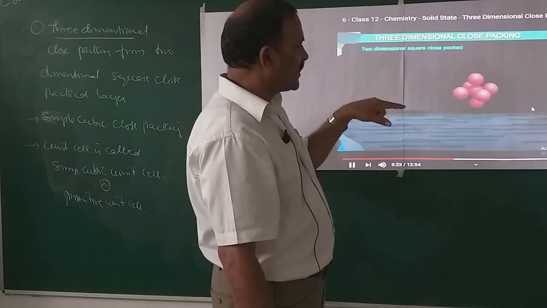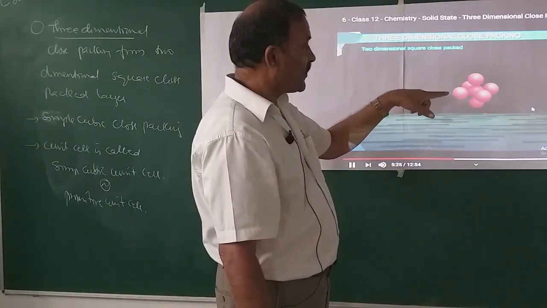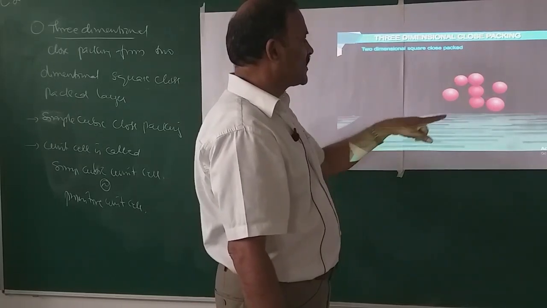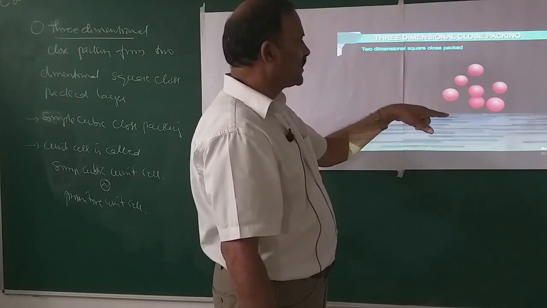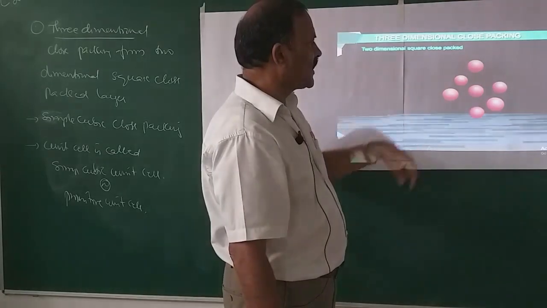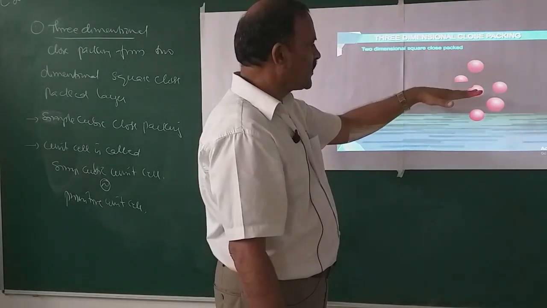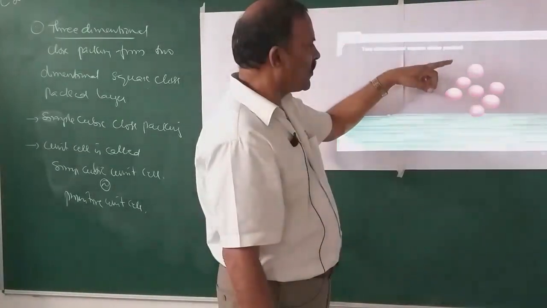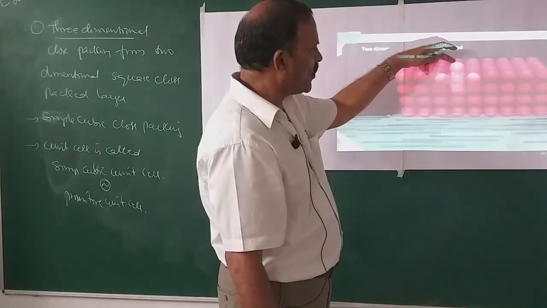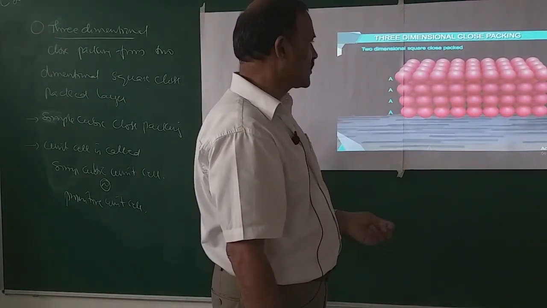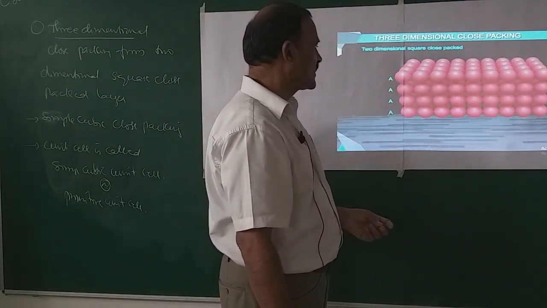So here the coordination number of each particle is 6. This is the central particle. It is surrounded by 4 other spheres in one layer, and one sphere over the layer and another sphere below the layer. So the coordination number is 6 here.